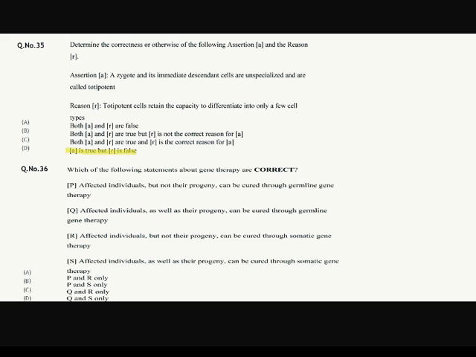Question number 36. Which of the following statements about gene therapy are correct? Okay, pause the video, read all the statements one by one. The answer is correct statements are Q and R. Both are correct statements. Q and R.